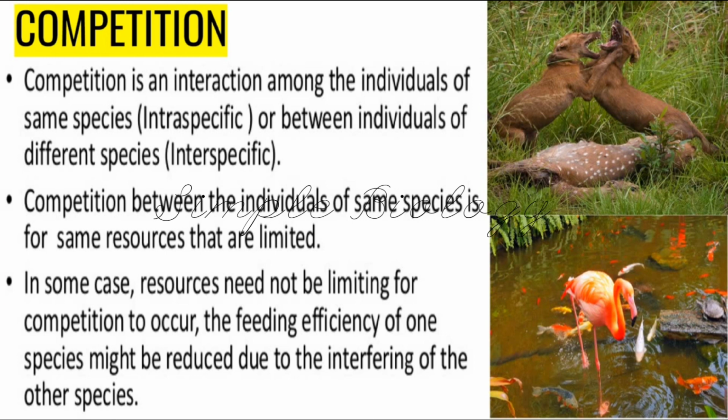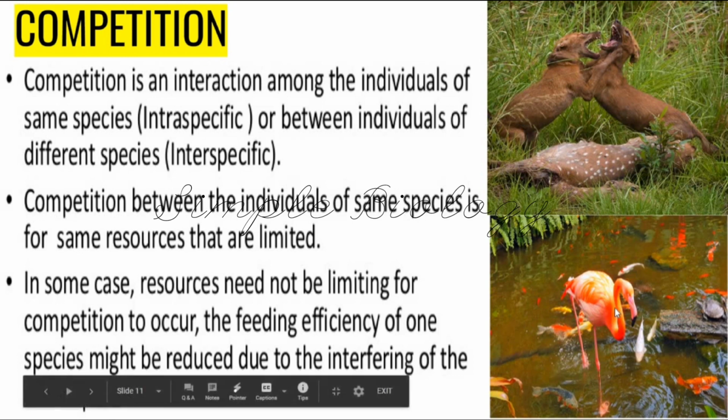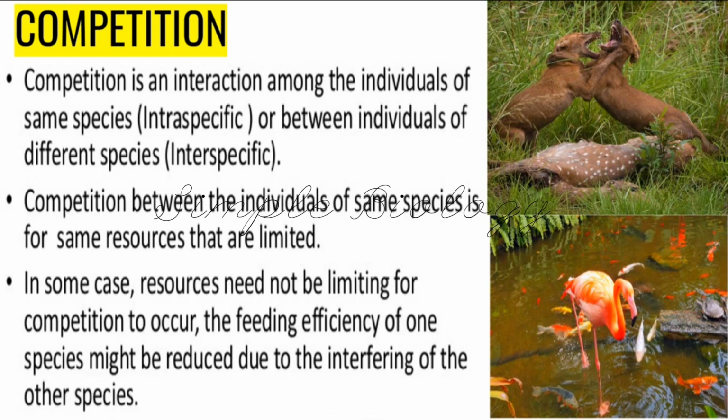That is called competition. Here also, when two organisms compete for the same food, that is called competition interaction. It may be between the same species or between different species. Here is an example of the same species, and here you can see different species like fish and flamingo, both competing for the same food. If the competition is between the same species, it is called intraspecific competition. If it is between two different species, it is called interspecific competition.